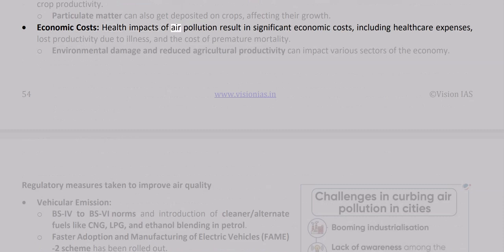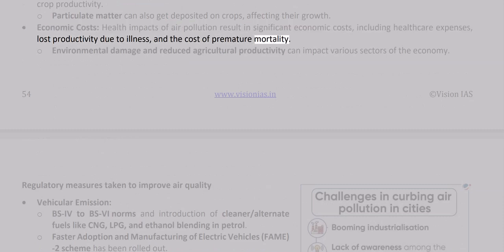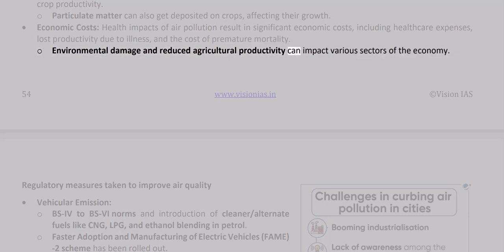Economic costs. Health impacts of air pollution result in significant economic costs, including healthcare expenses, lost productivity due to illness, and the cost of premature mortality. Environmental damage and reduced agricultural productivity can impact various sectors of the economy.